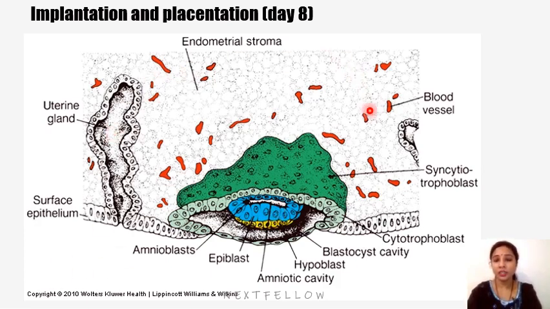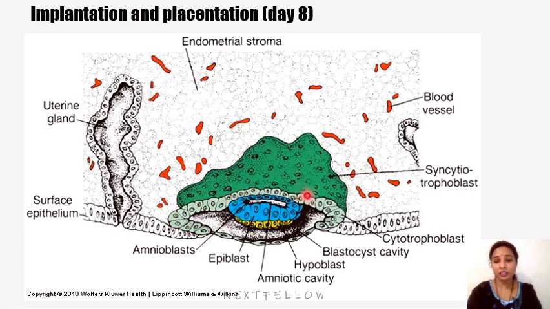This is the decidua basalis, the endometrial stroma where the implantation occurs. We can see the uterine glands and blood vessels present within the wall of the uterus. These are the maternal blood vessels, and we can see the embryoblast differentiating into epiblast and hypoblast, which I am going to discuss a little later.